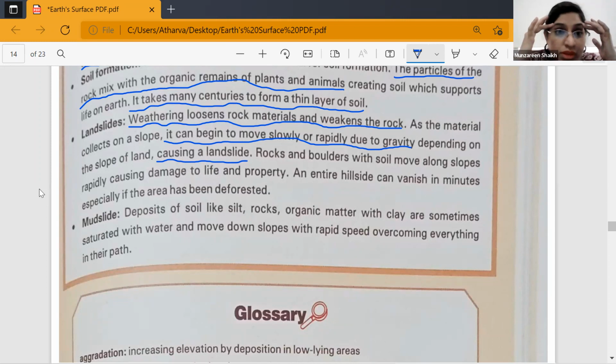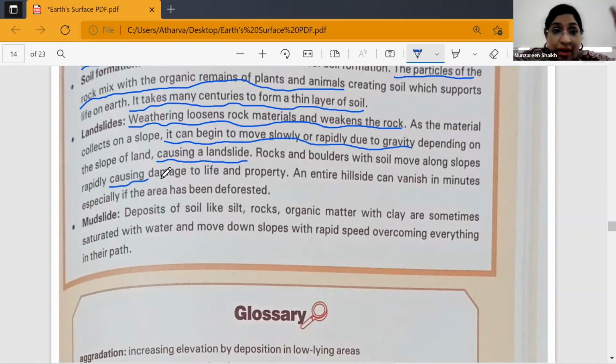If deforestation is done on a hillside, it loosens the rock. And as you all know, a landslide causes damage to life and property. If there are people traveling, they will also be affected. So please underline this. It causes damage to life and property.